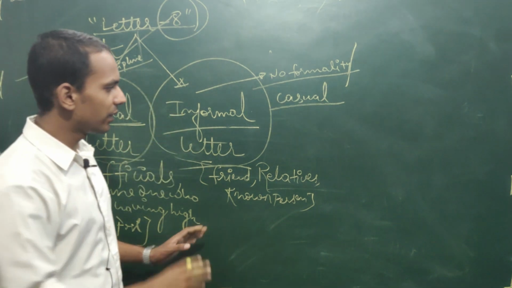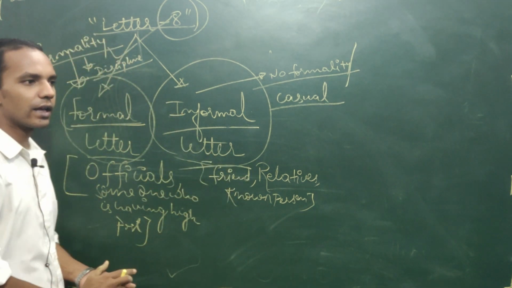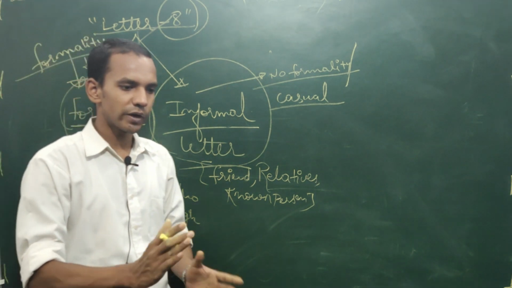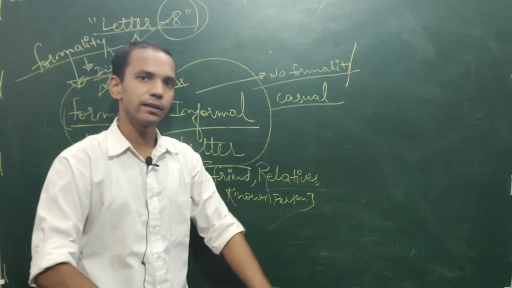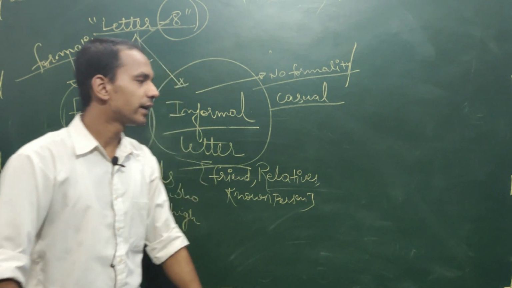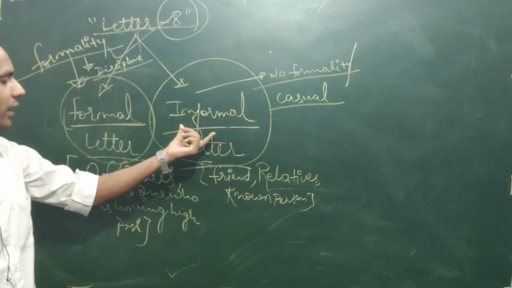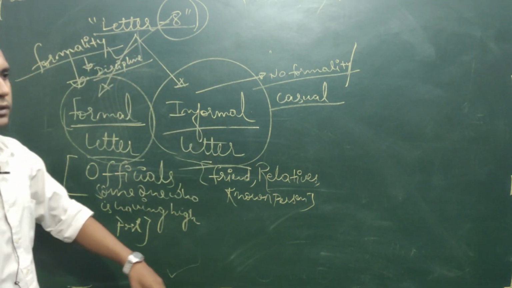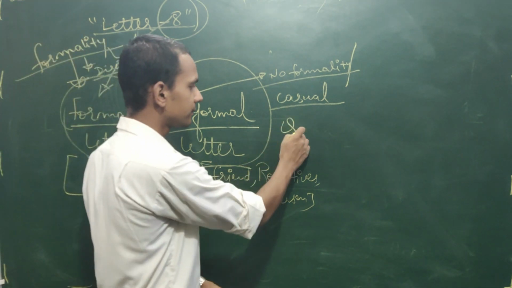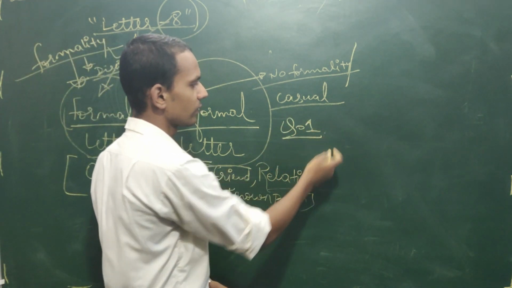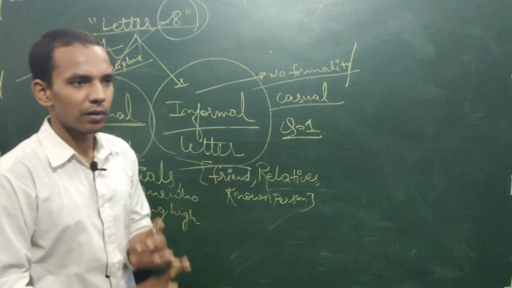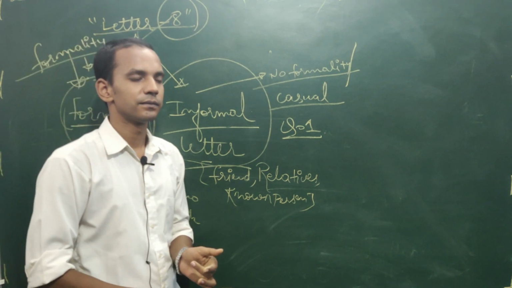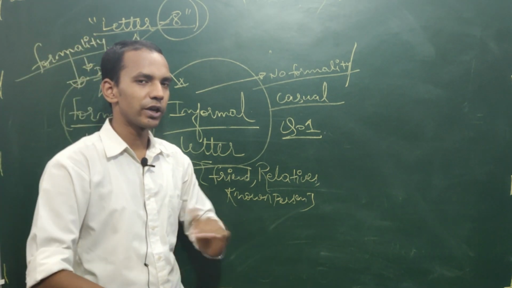Now before going into detail, children, I want to ask one question so that we can all relate and understand in the class itself, what is called formal and what is called informal. My first question is, do you talk to your mother the same way you talk to your principal miss?